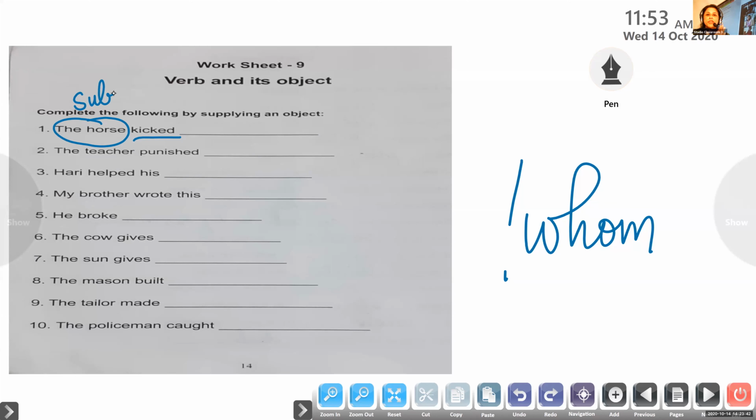If it's a non-living thing, we can ask the question, what? If it is a living thing, that is a human being, we have to ask the question, whom? Here, if we ask what, we write: the horse kicked a bucket. Or if we ask whom did the horse kick, we write the name of a person: the horse kicked a man. Have you all understood the difference?